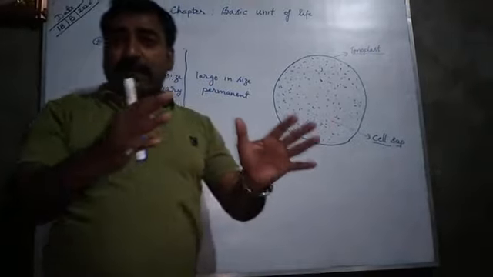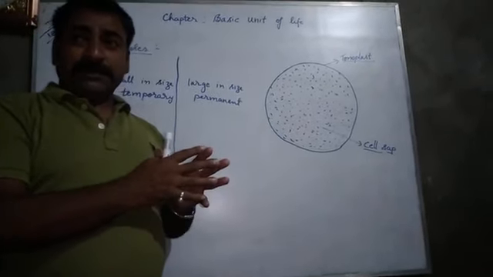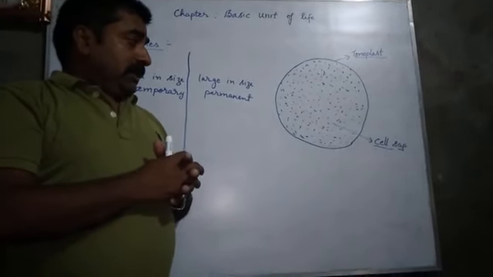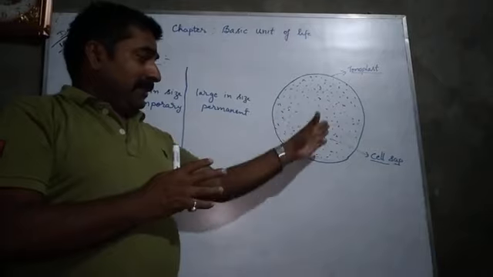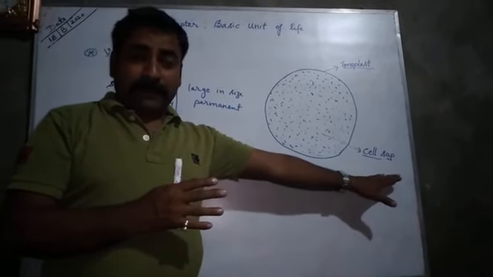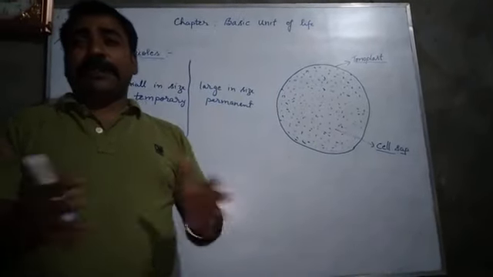Now, what is the main function of vacuoles in plant cells? As you know, the vacuole of a plant cell contains cell sap. So cell sap maintains the osmolarity of the plant cell.